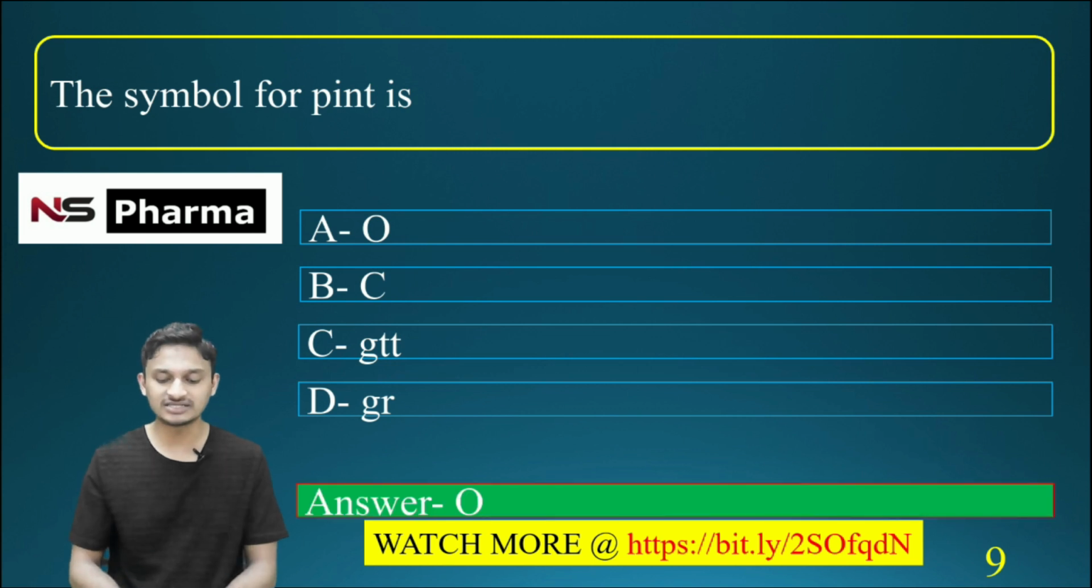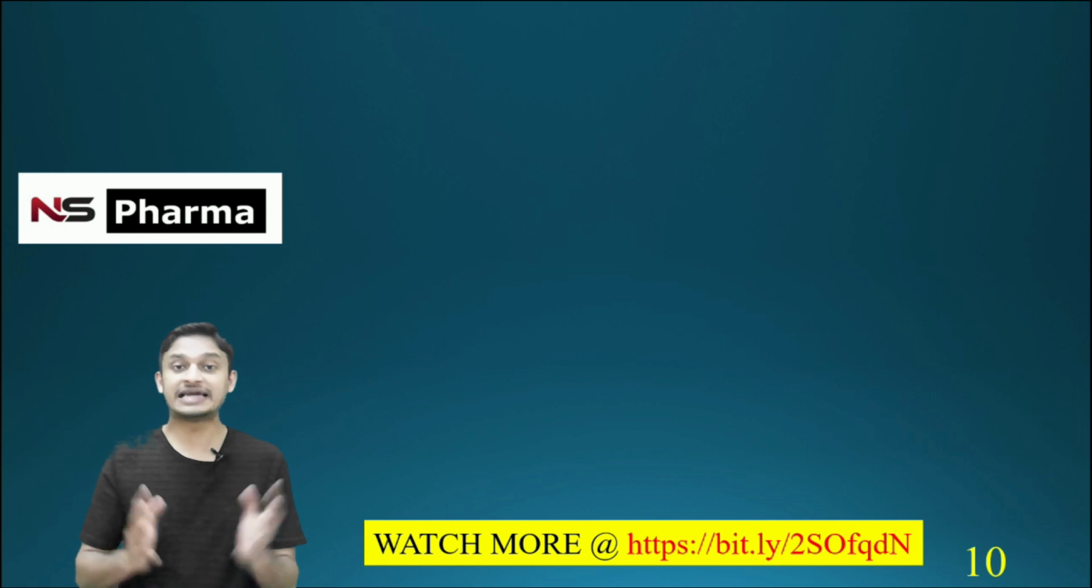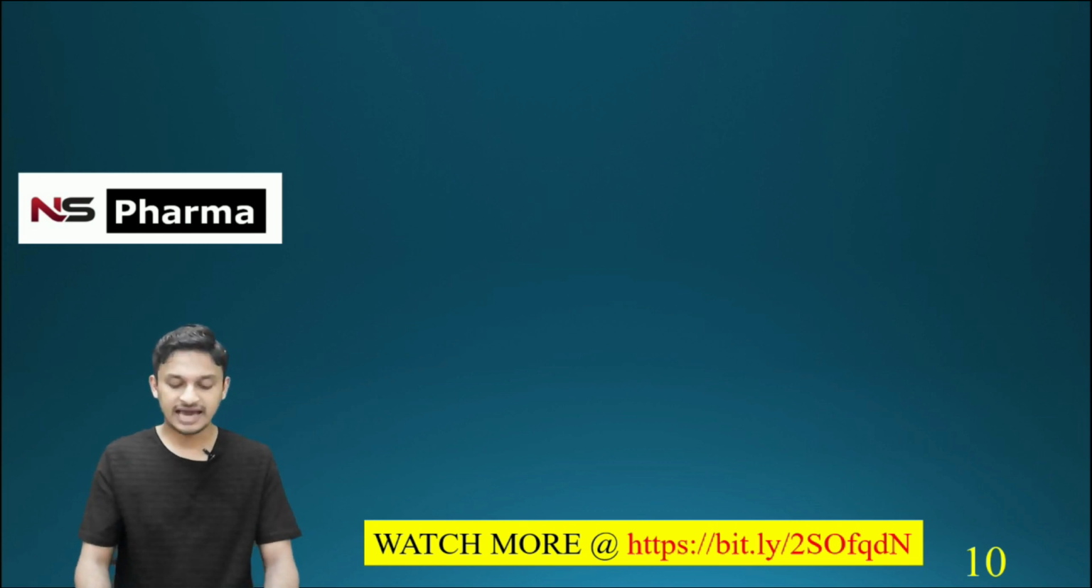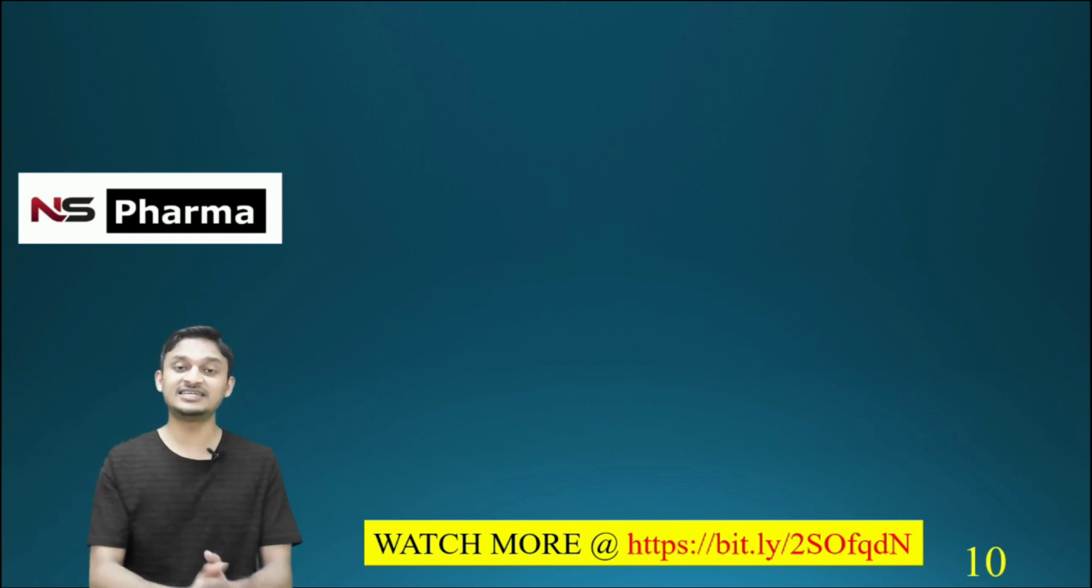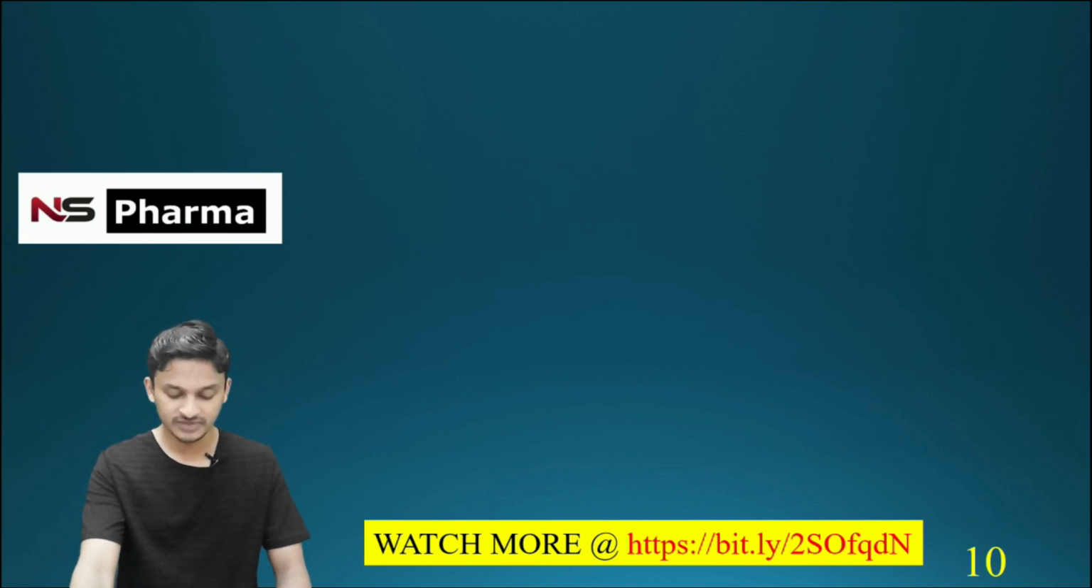What about C? C is for gallon. What about GTT? GTT is gutta, or drop. GR means grain. Now we are moving to the next question, that is question number 10.